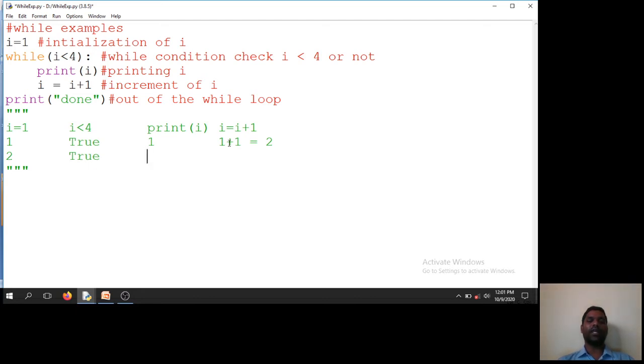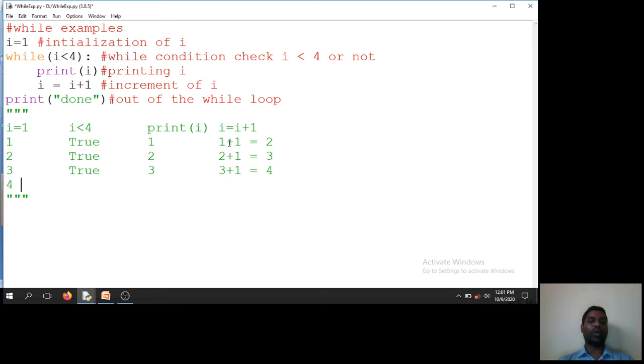It prints 2, and i becomes 2 plus 1, equal to 3. Now i is 3 and the condition is also true, so it prints 3, and then i becomes 3 plus 1, equal to 4.